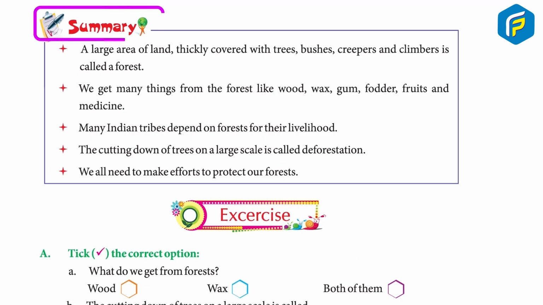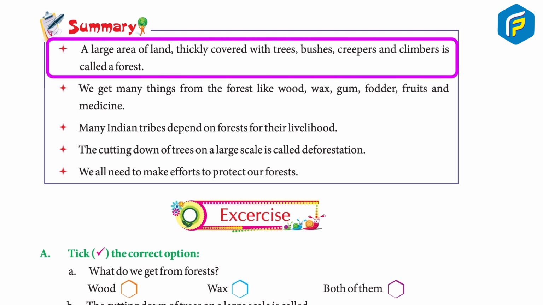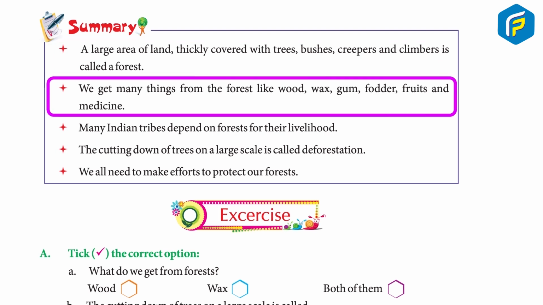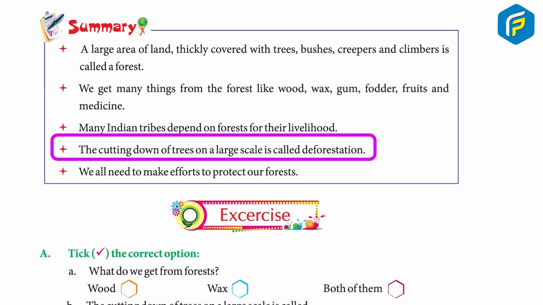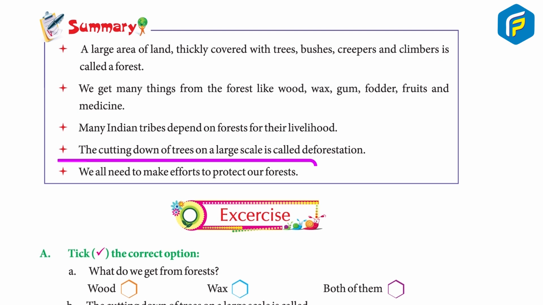Summary. A large area of land thickly covered with trees, bushes, creepers and climbers is called a forest. We get many things from the forest like wood, wax, gum, fodder, fruits and medicines. Many Indian tribes depend on the forest for their livelihood. The cutting down of trees on a large scale is called deforestation. We all need to make efforts to protect our forests.